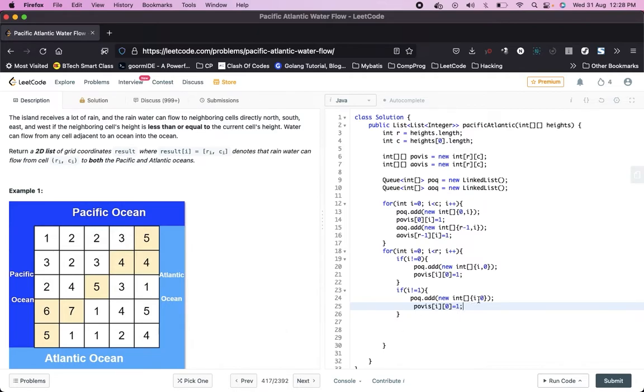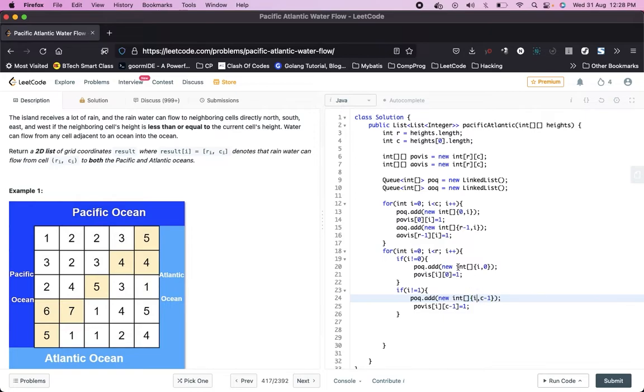So what is happening here? This will be column minus 1, right? And this will be i. Similarly, this will be column minus 1, and this will be i, not 0.